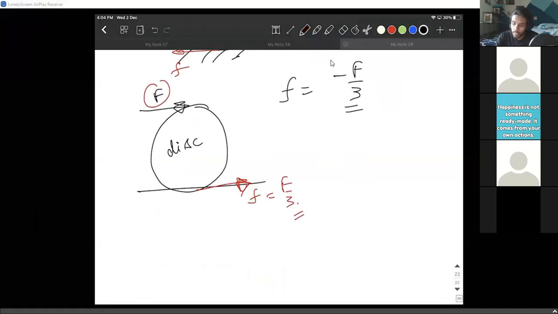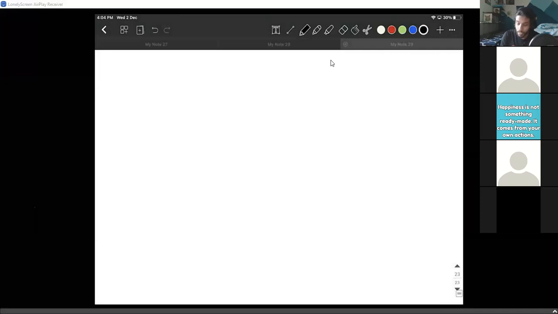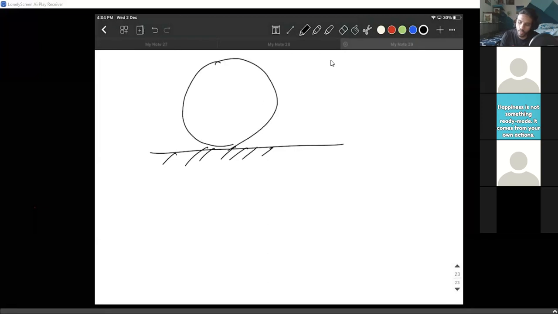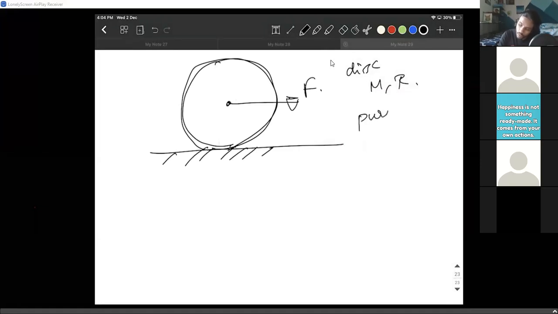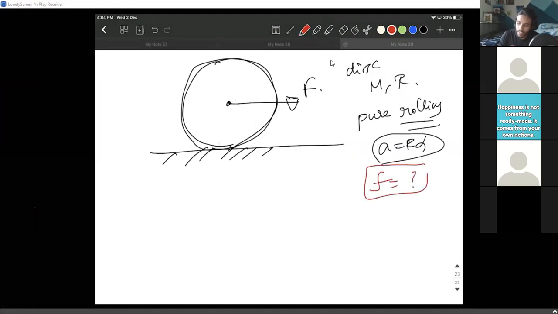Now let me give you another problem here. You try to do it this time. The same disk, and you know where I'm going to put the force now. The same disk, mass m, radius r. I'm going to put the force at the center. If it is in pure rolling, which means a equals R alpha, how much is friction? Guys, go ahead and try it. I'm giving you a minute.